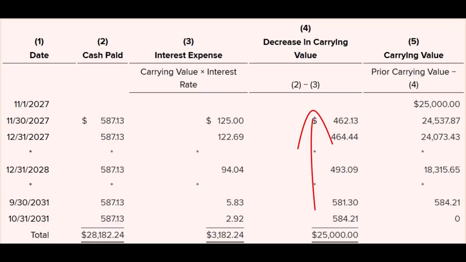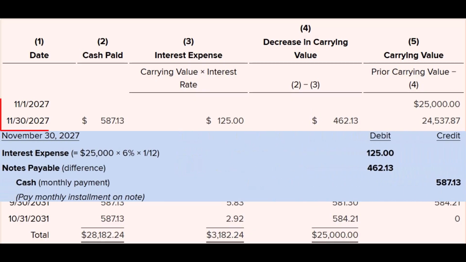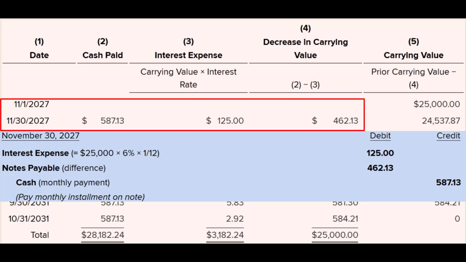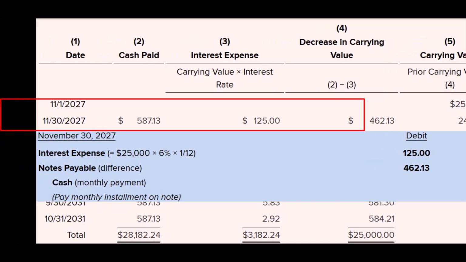This is why, over time, the amount of interest you pay each month goes down and the amount of principal you pay goes up. So, the journal entry for that first payment would be a debit to interest expense for $125, a debit to notes payable to reduce the liability by $462.13, and a credit to cash for the full payment of $587.13.